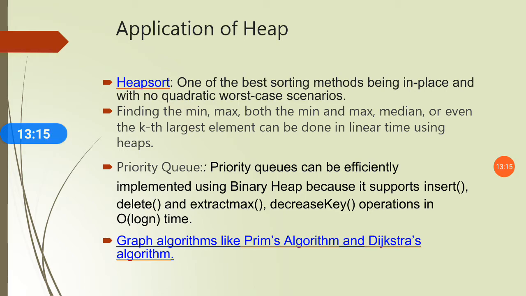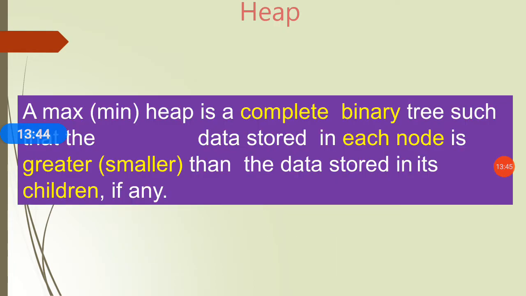This is one of the most frequently used applications of heap, which is nothing but the priority queue. Then graph algorithms like Prim's algorithm and Dijkstra's algorithm. This is also one of the best applications of heap. So these are the various applications of heap. And priority queue is one of the efficient as well as most frequently used applications of heap.